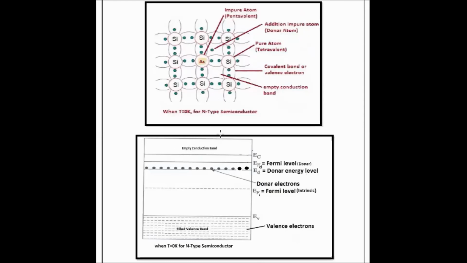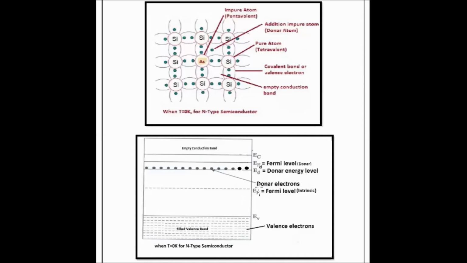There is no free electron, so the conduction band is empty. So the addition of impurity creates one additional impure electron near the conduction band. So we have to construct an additional level. That level is called the donor energy level. In the donor energy level, we have the donor electrons.